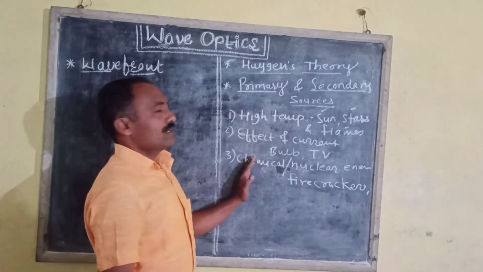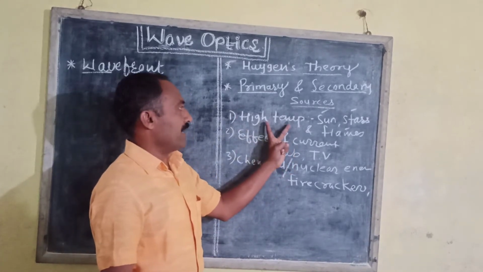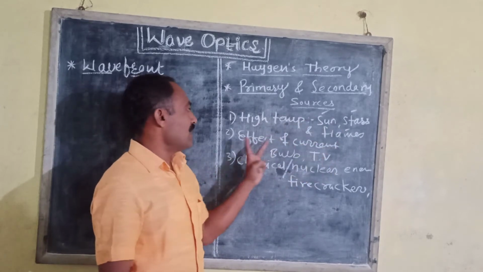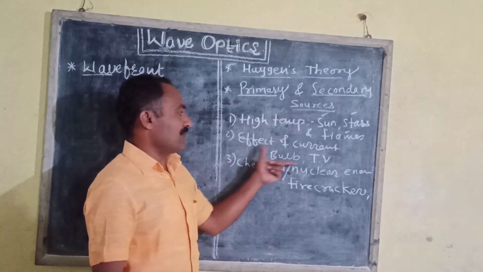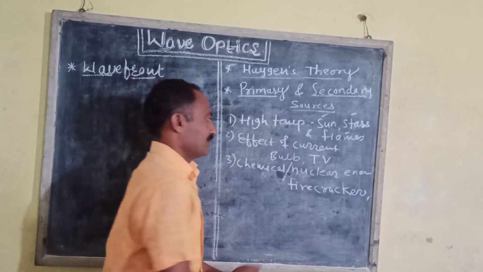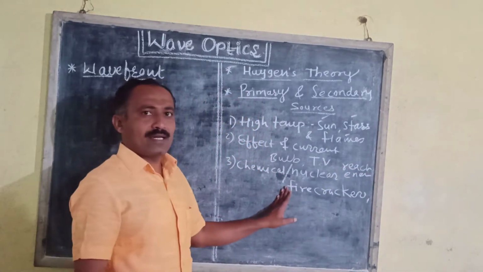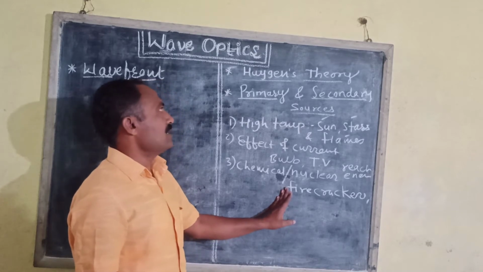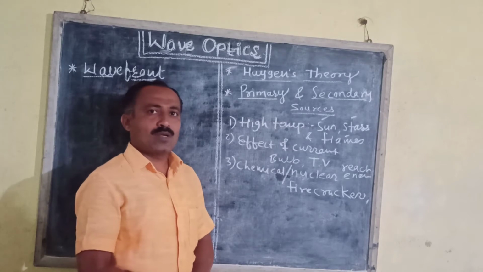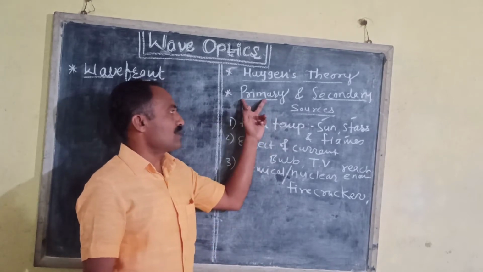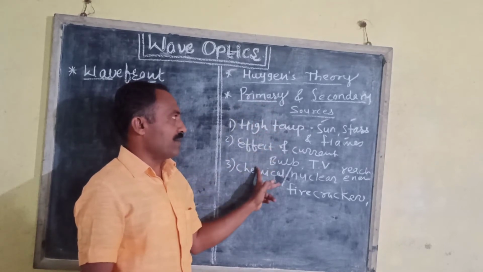These are the three types of primary sources. That is, the primary sources obtained due to high temperature, sun, stars and flames; effect of current passed, electric bulb or TV; and the third, chemical or nuclear reaction, for example firecrackers or nuclear energy. Means the sources which emit light of their own are known as primary sources. These sources are produced due to high temperature, effect of current and chemical reaction.